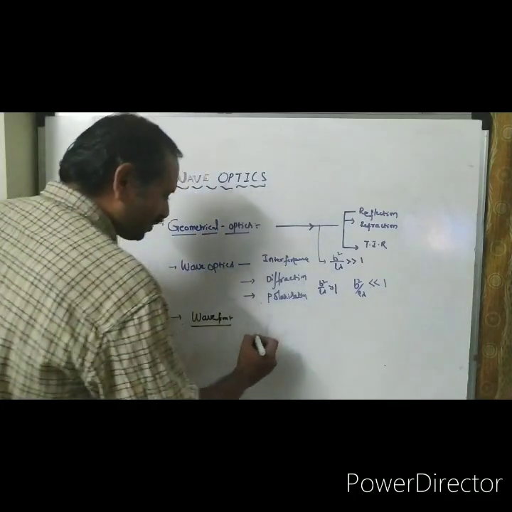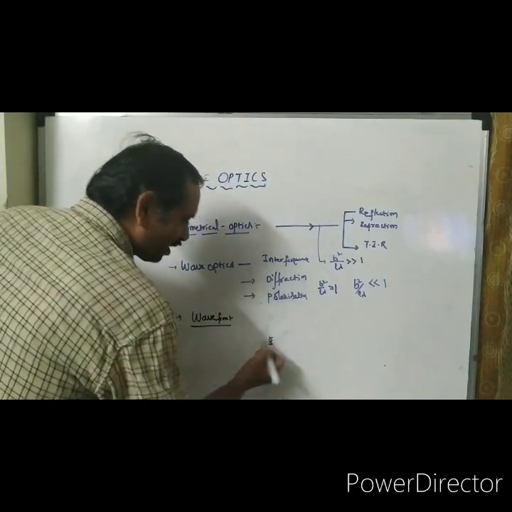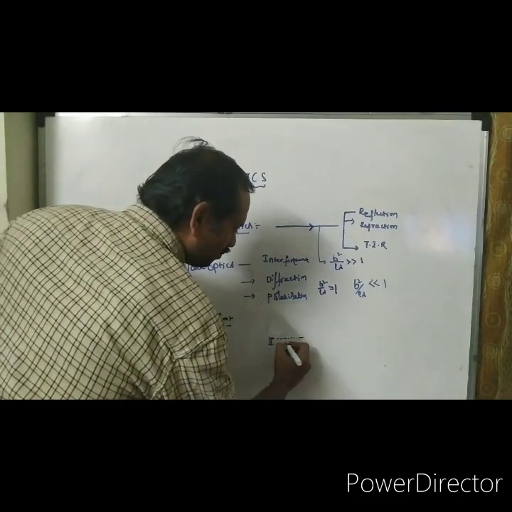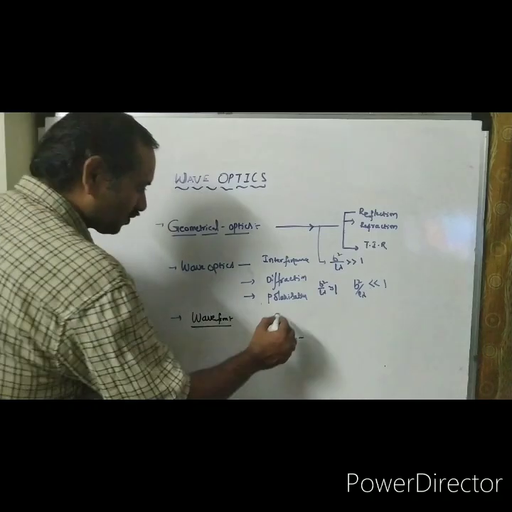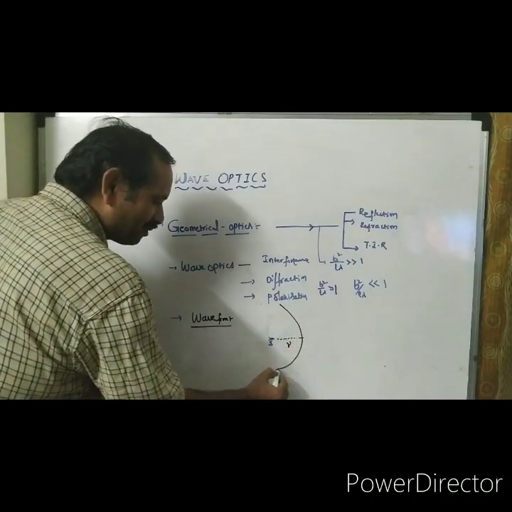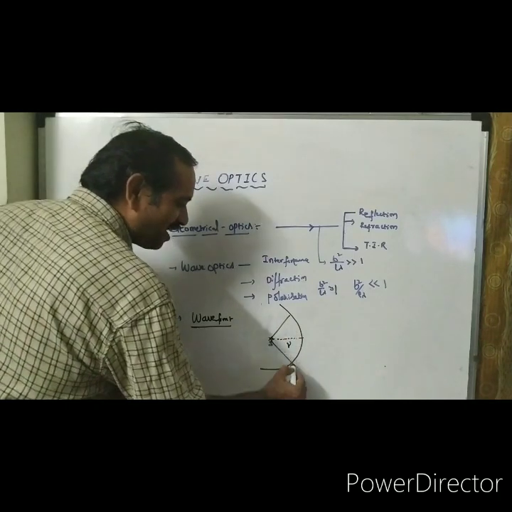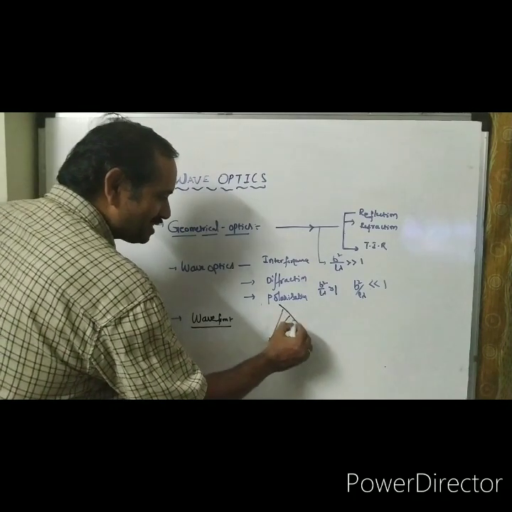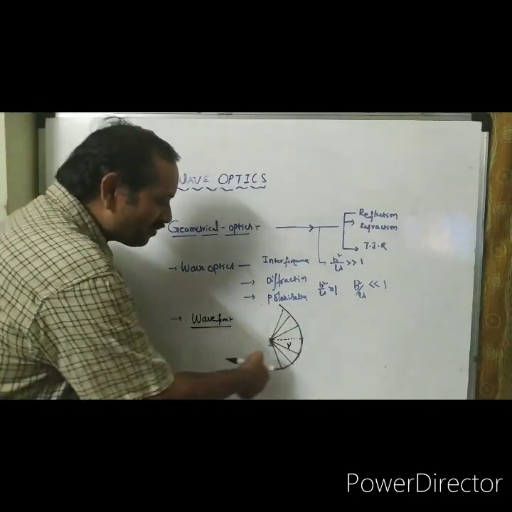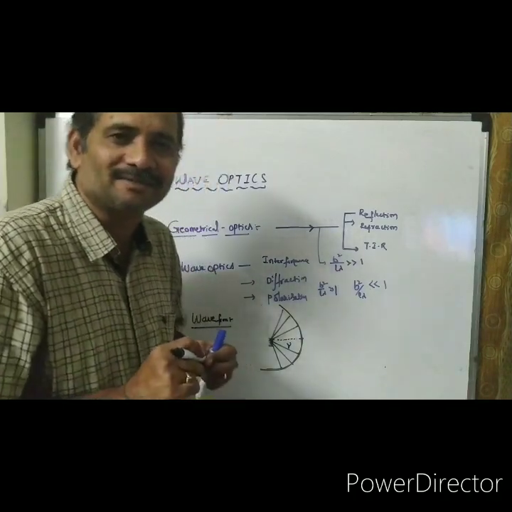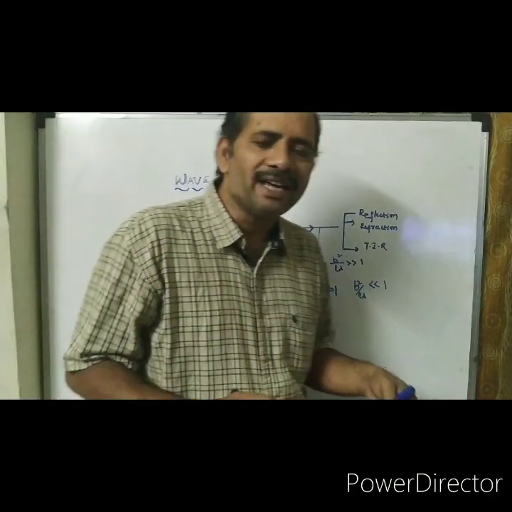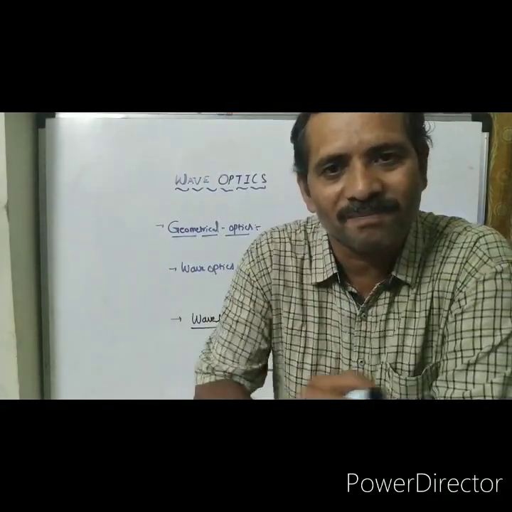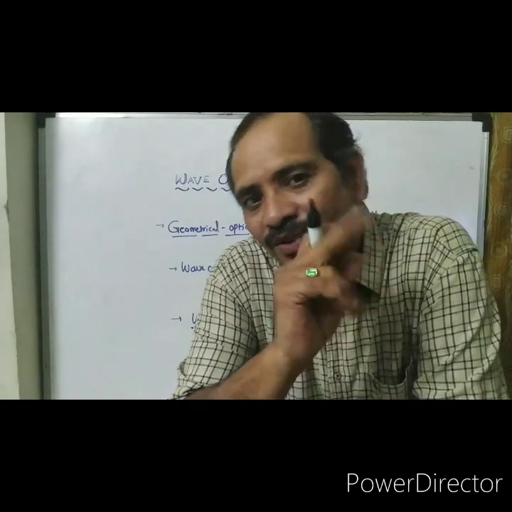How to construct the wavefront? This is the source. Let R be the point. Construct the imaginary curve with radius R, equidistant. This locus of the imaginary curve is called the wavefront. According to Huygens, wavefronts are divided into two types based on the nature of the source.